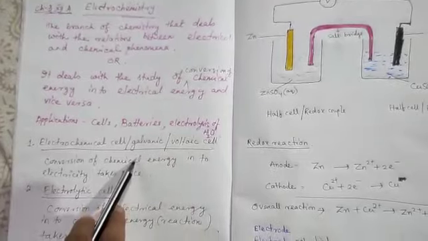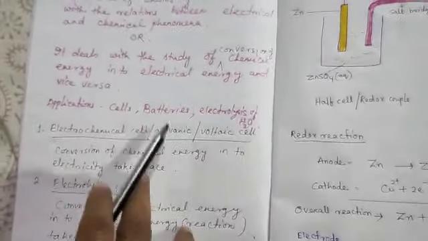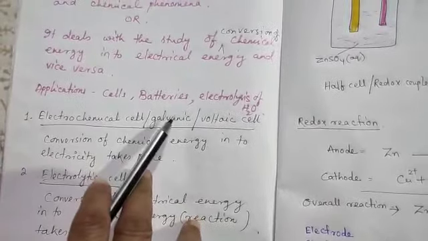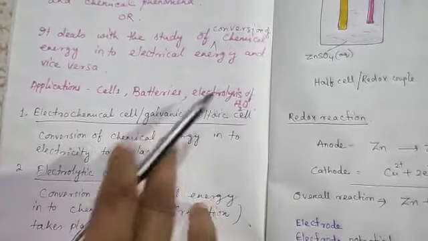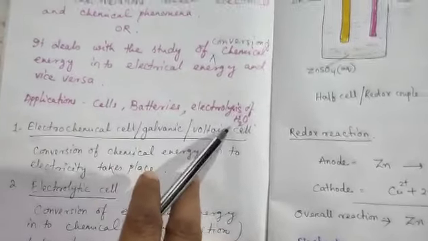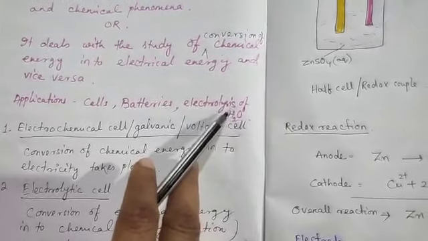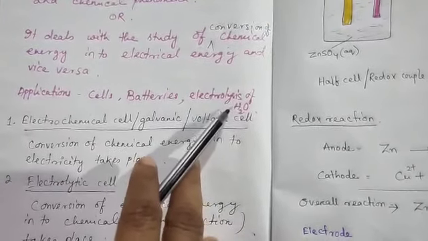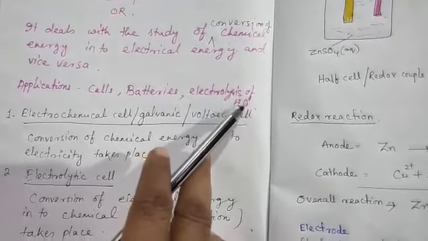Another thing which can be done is that by using electricity you can also carry out non-spontaneous chemical reactions, turning them into spontaneous reactions. For example, in electrolysis of water, when electric current is passed through salty water, then hydrogen and oxygen gases are produced. So a chemical reaction occurs when electricity passes through that solution.